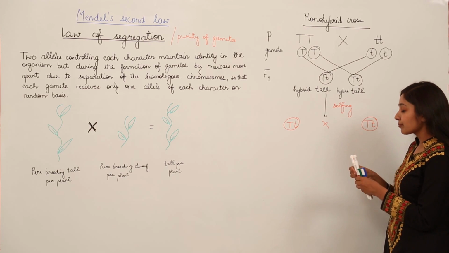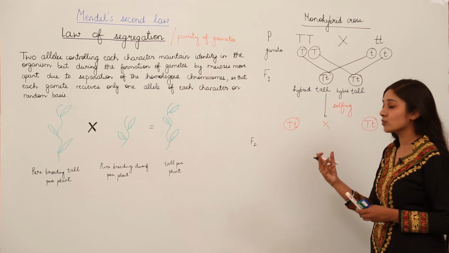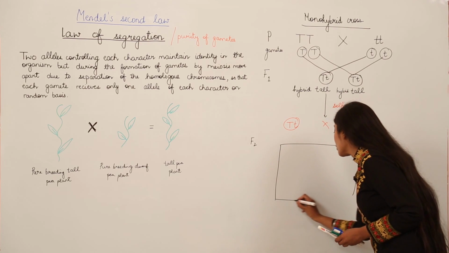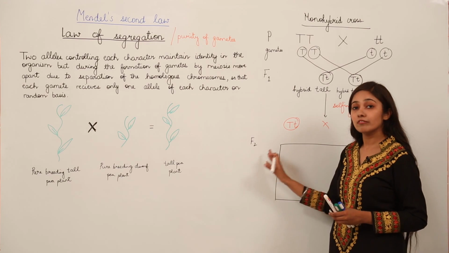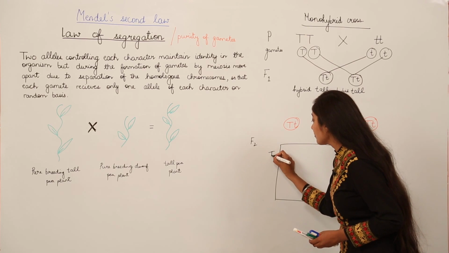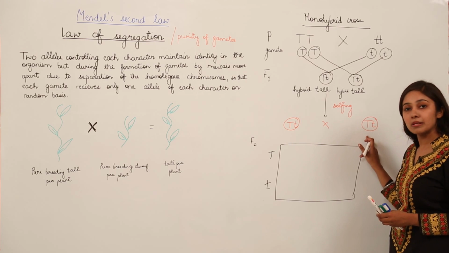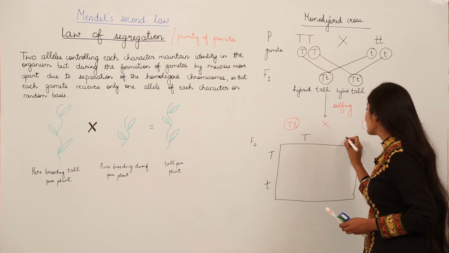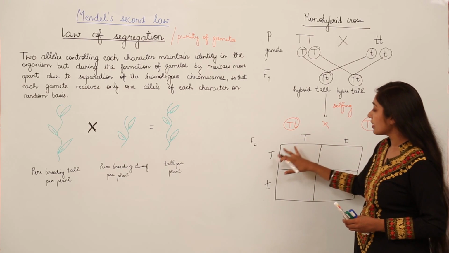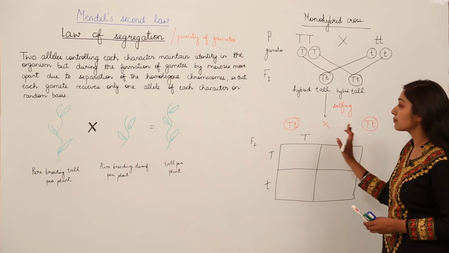So when we did selfing, what are we going to have in the F2 generation? We will write it in the form of a Punnett square. This idea was given by the scientist named Punnett, in which on the left hand side we are going to write the male gametes. What are going to be the male gametes from this side? Capital T and a small t. And on the upper side we are going to write the gametes from the female parent, that is again capital T and small t. So this is how we are going to make a Punnett square, and we are going to work out the combinations of alleles and see what combinations we get.